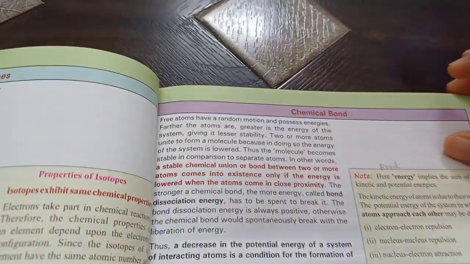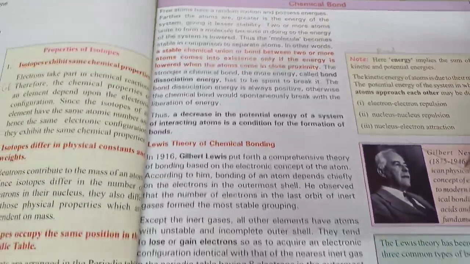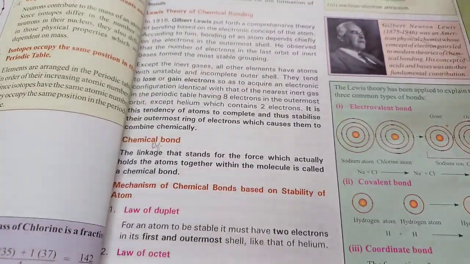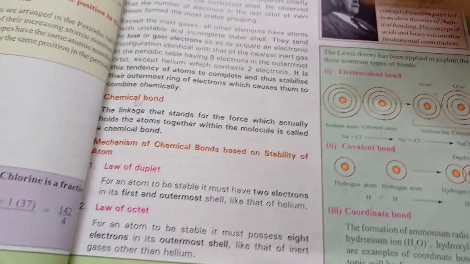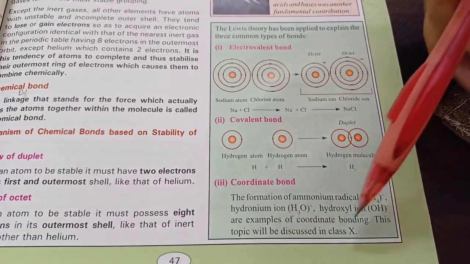Chemical bond. Mark this as read. Cancel this. Now there are two types of chemical bonds. Mark the definition of chemical bond. We are going to study electrovalent bond and covalent bond. There is also something called coordinate bond, but that you will study in class 10th.